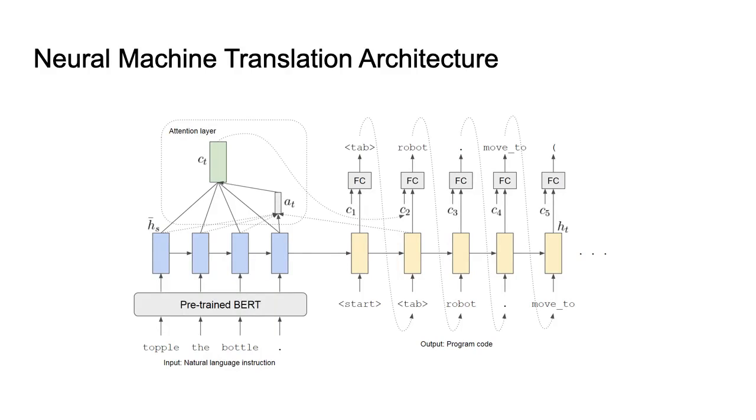This is our neural machine translation architecture. The tokens of the natural language instruction are passed through a pre-trained BERT model, which produces a vector corresponding to each token of the input instruction. These vectors are passed through an encoder LSTM, which is followed by a decoder LSTM, which at every time step predicts a token of the Python function body. Once we have all of the tokens of the Python function body, we simply concatenate them to construct the Python function.